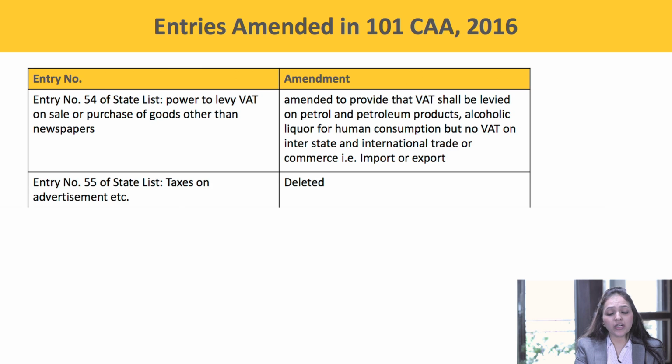Next, entry number 55 of the State List, taxes on advertisement. This entry has also got deleted and merged in GST.